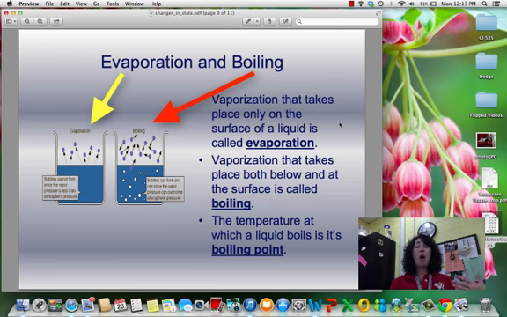Now, if it is taking place below the surface of the water, where we're adding a lot of heat to it, for instance, in the labs that we do, those particles begin to bubble and then escape. That is called boiling. And of course, the temperature at which water boils is 100 degrees Celsius. But again, that is not the same for every substance.